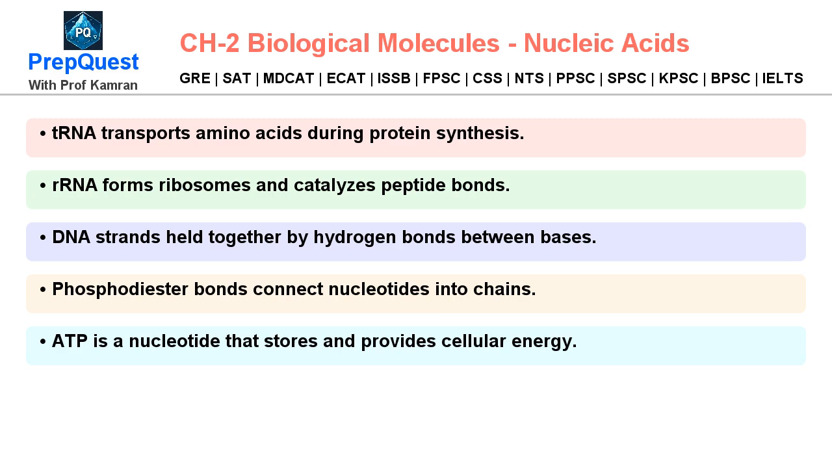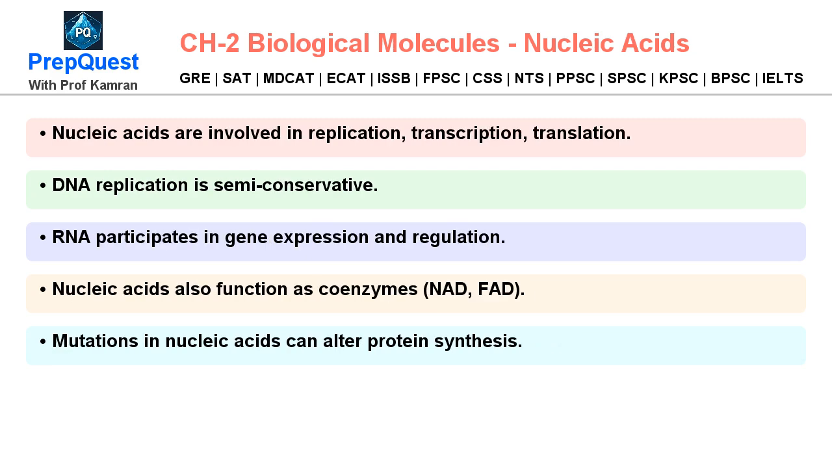ATP is a nucleotide that stores and provides cellular energy. Nucleic acids are involved in replication, transcription, translation. DNA replication is semi-conservative. RNA participates in gene expression and regulation. Nucleic acids also function as coenzymes: NAD, FAD. Mutations in nucleic acids can alter protein synthesis.